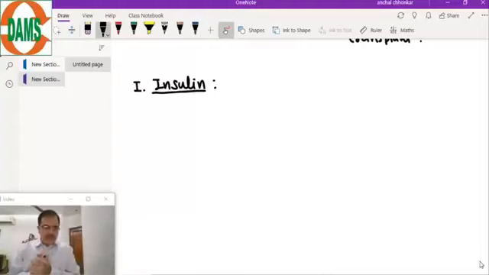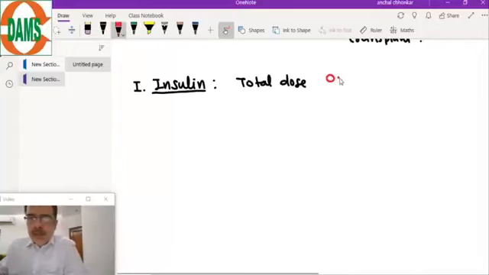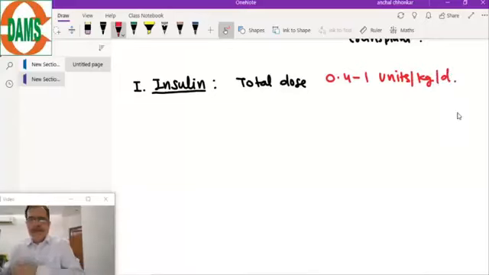The formula for the total dose is 0.4 to 1 units per kg per day.